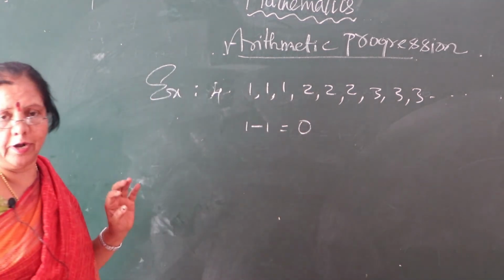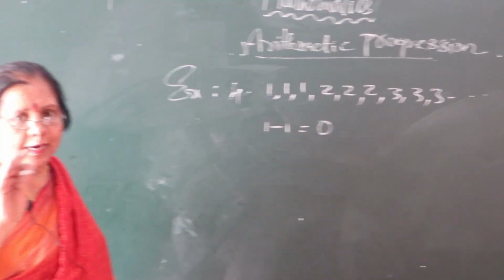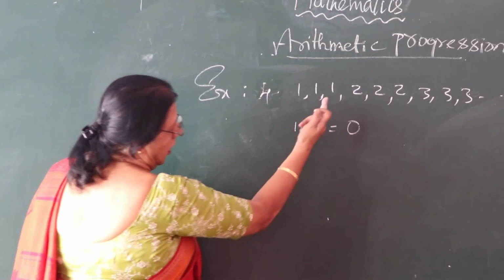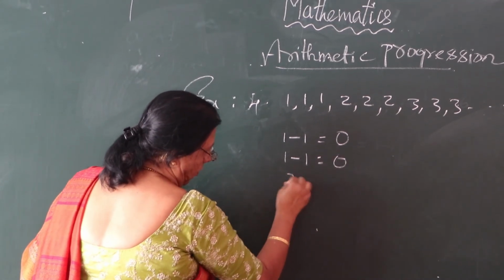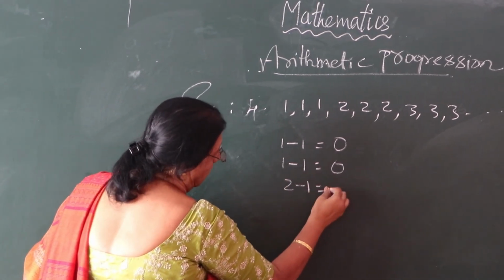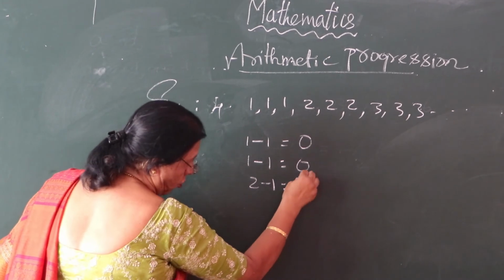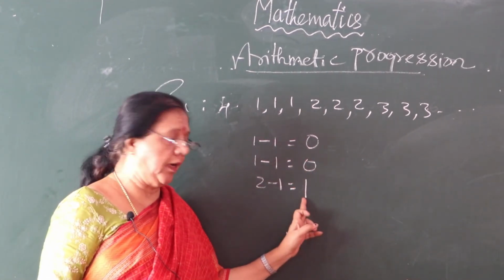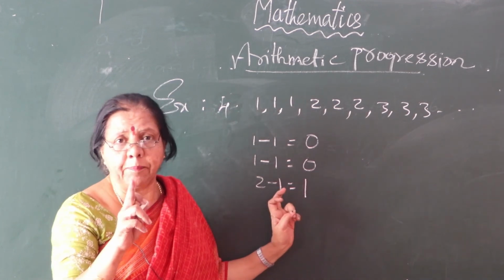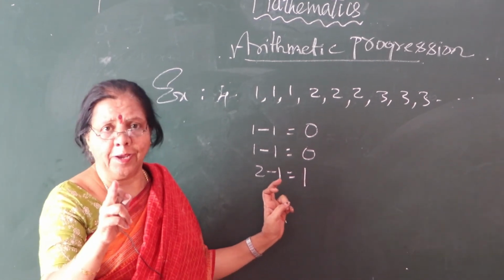Okay, 0. Go for another one. 1 minus 1, 0. 2 minus 1, 1. See here, the common difference is 0, 0, but here 1. Is it an AP?